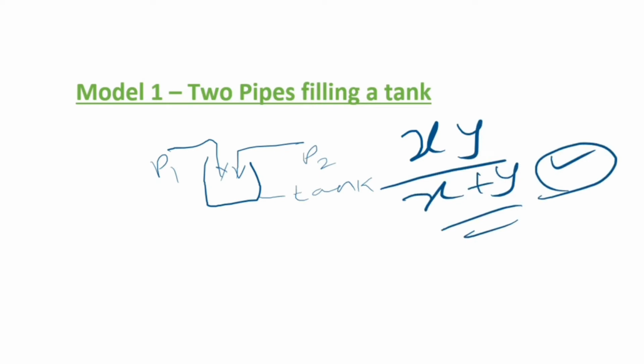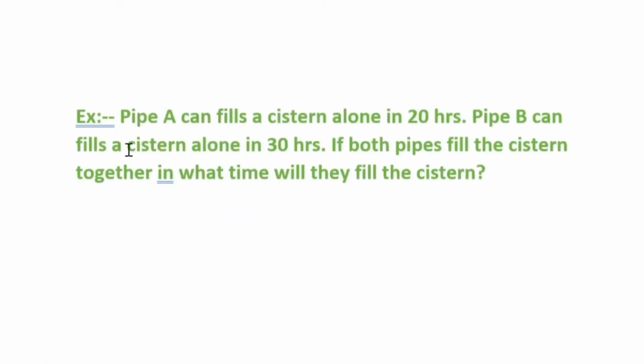So there is a tank, and two pipes are operating to fill this tank. We have a formula to find the total time taken by the two pipes to fill this tank, which is xy by x plus y. This is the simple model. The first model is two pipes filling a tank. I'm giving an example for this model.